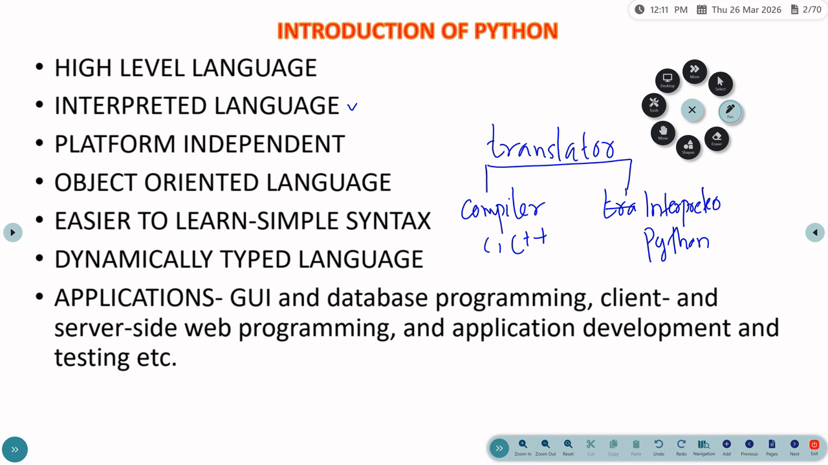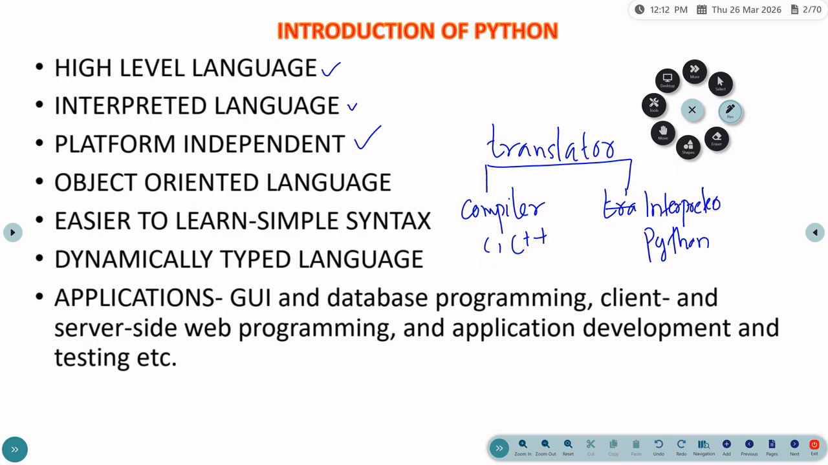First, it's a high level programming language. The second point says it's an interpreted language. It follows line by line translation of the source code into machine language. Next, the third point says it's a platform independent language.